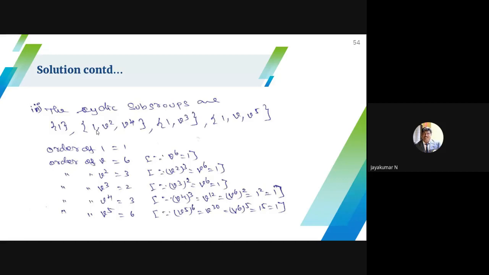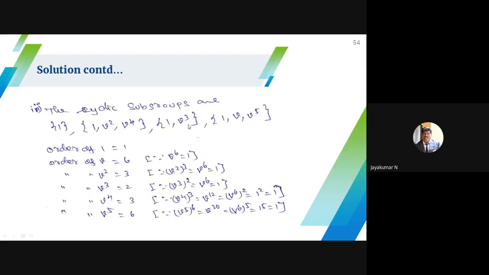First you have to insert the identity element. Suppose you want to insert another element, then two things you have to verify. The inverse of that element must also be included. Then the product with the remaining elements must also exist.